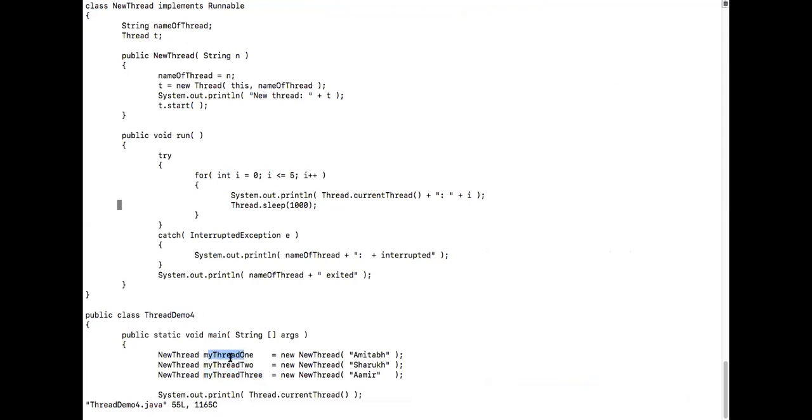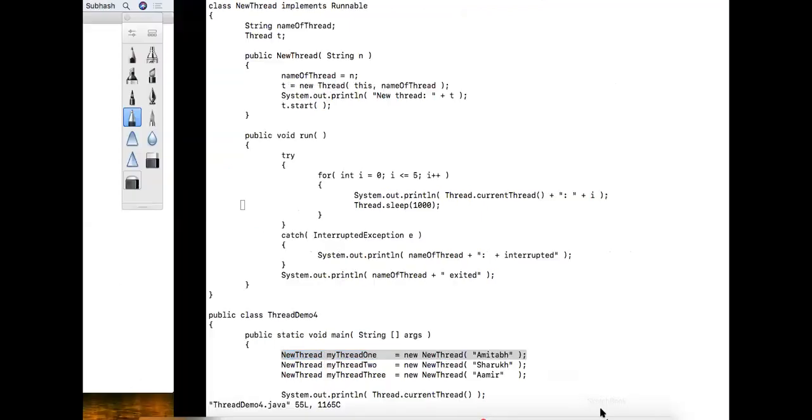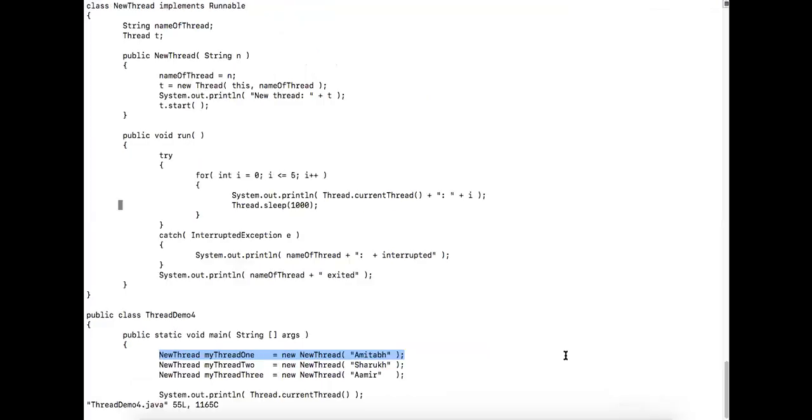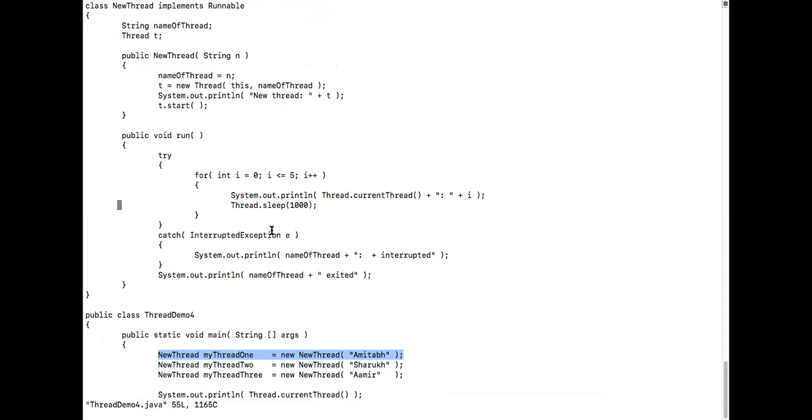Okay. And when I first time call this, what happens? The constructor of a new thread will get called, sir. Let me draw the diagram. So first I'm creating one object, correct? I'm in the process of creating an object, isn't it? Yes, sir. In the main thread, I created an object. When I'm creating this object, first it will go to the constructor. Okay, so I'm going to the constructor of this.